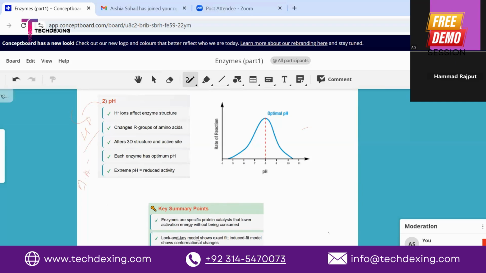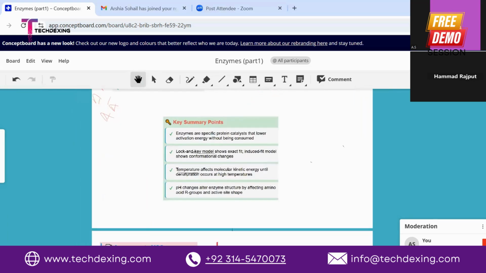You know, amino acids have charges on them, positive and negative charges. So due to the high hydrogen ion concentration, the charges on the amino acids will change. So definitely they will not be able to retain the bonds between them, and when the bonds break, they will lose their active site, or they will lose their structure. So that's why enzymes also work at optimal pH, not too low or too high, not in an alkaline environment or acidic environment.